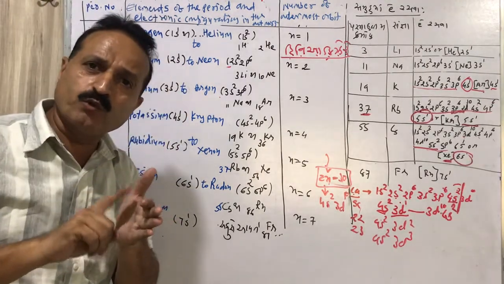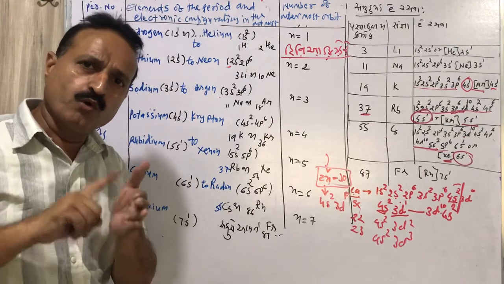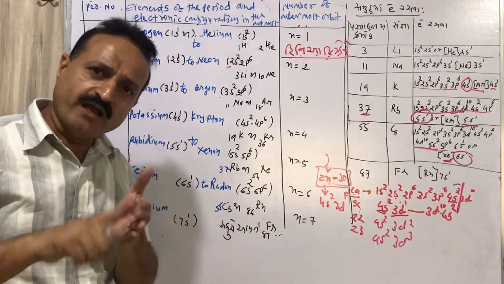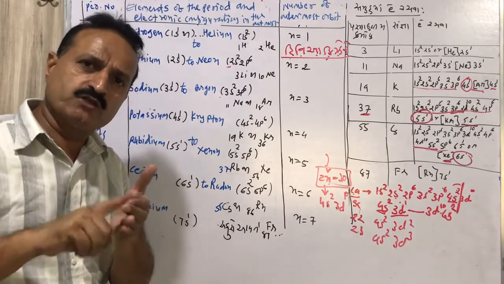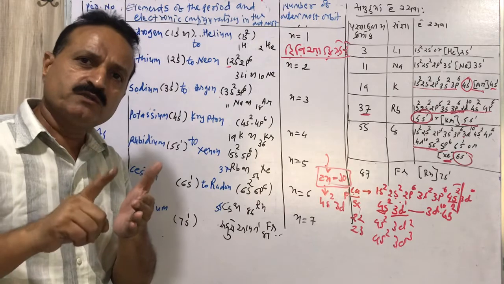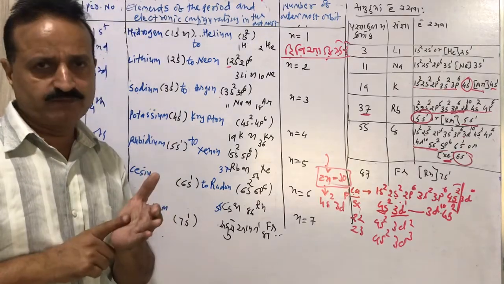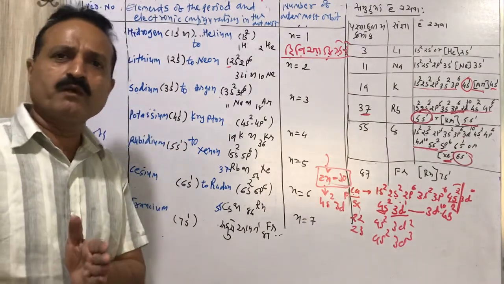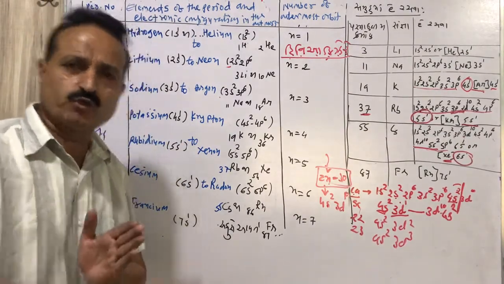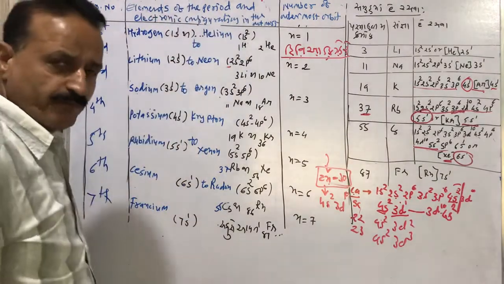Ha, li, so, po, ru, si, fra. Hydrogen, lithium, sodium, potassium, rubidium, cesium and francium. Ha, li, so, po, ru, si, fra. You can remember the first element of each row. Complete.